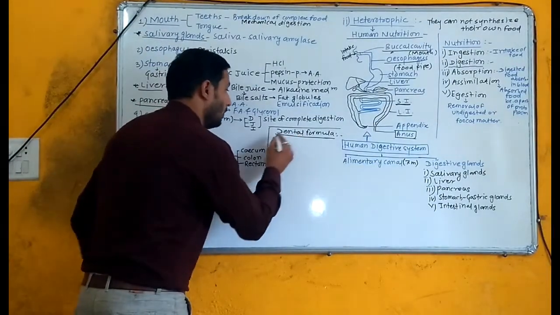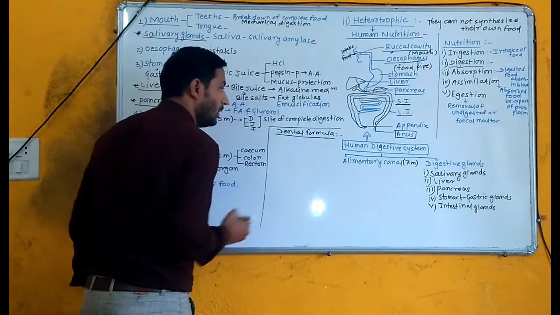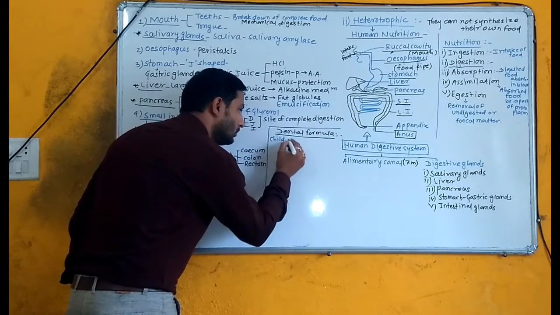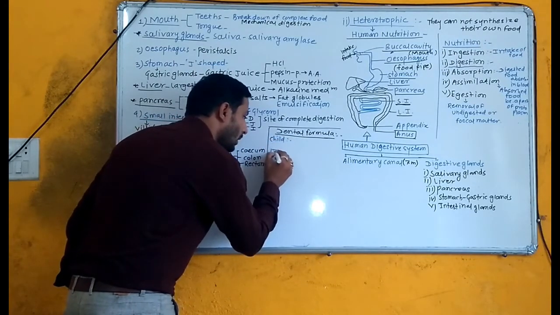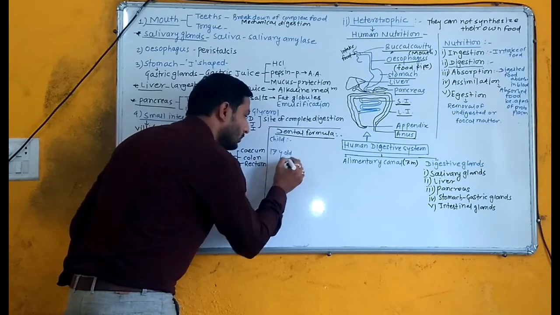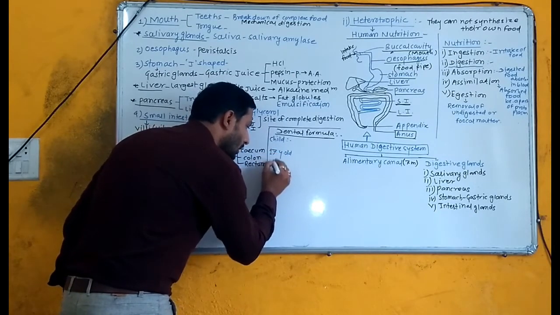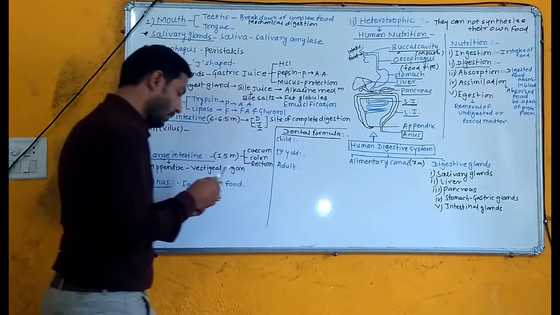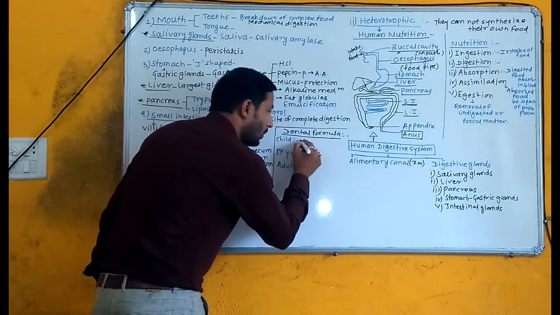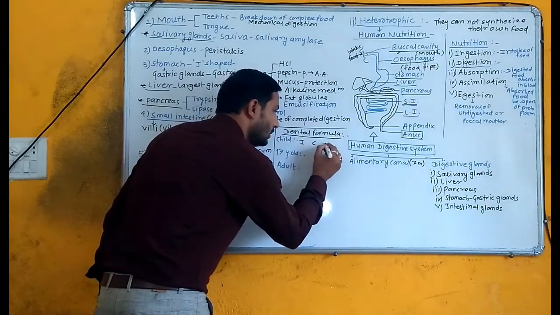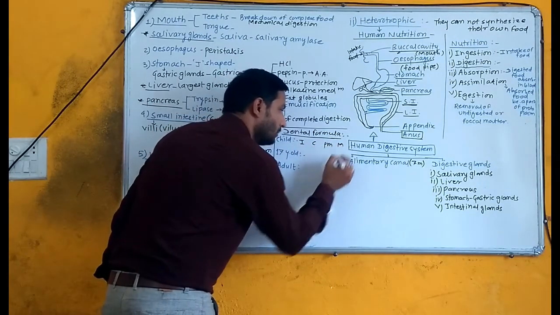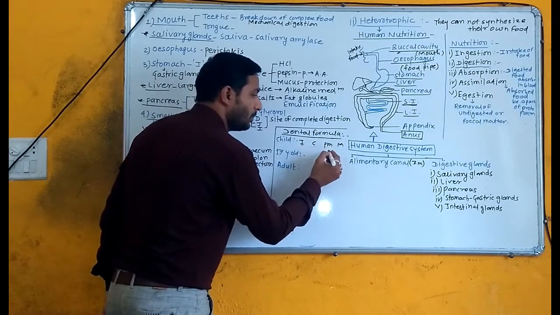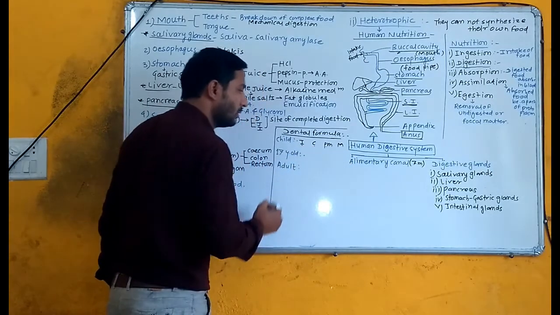First of all, we are talking about the dental formula in child, in 17 years old, and in adult. Here I have written I, C, PM, M. I means incisors, C means canines, PM means premolar and M means molar.